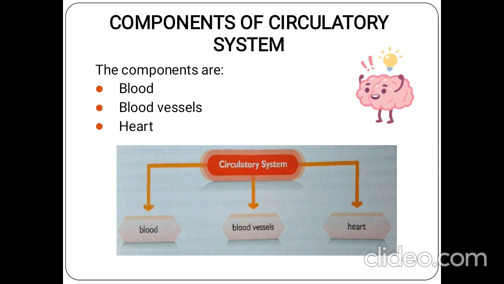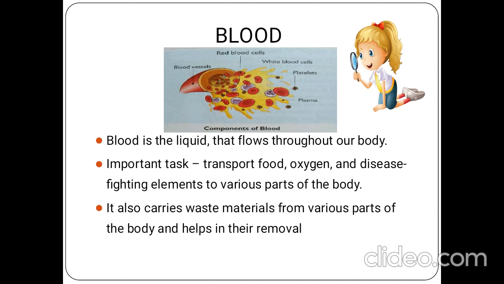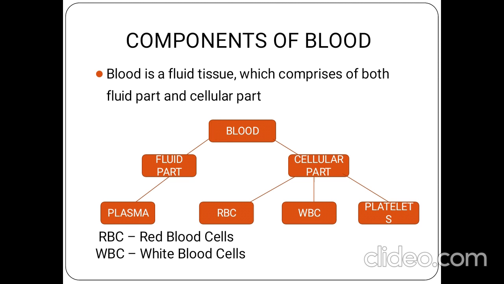Blood is liquid in state and flows throughout the body. What is its important function? It carries nutrients of the food, oxygen and gases to different parts of the body, and in return it collects the waste materials for their removal. Its components are the fluid part and the cellular part. The fluid part is plasma, whereas the cellular part is red blood cells, white blood cells and platelets.